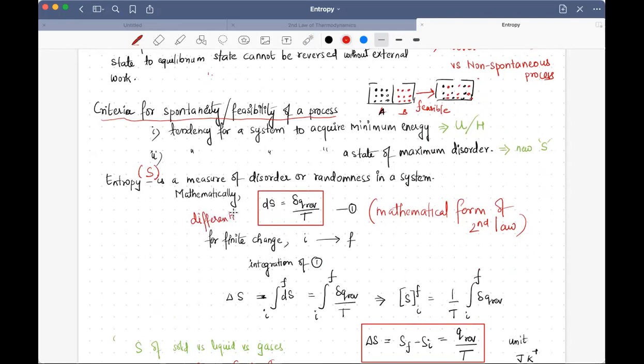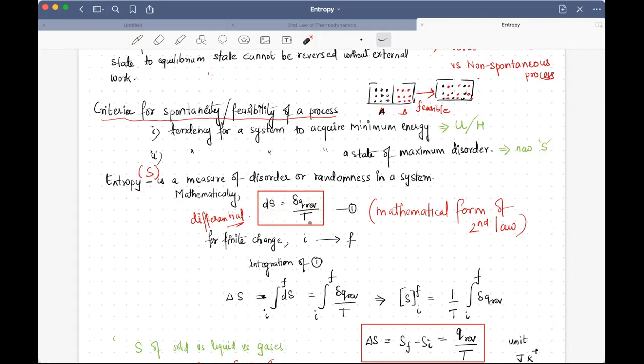We have no derivation for this expression in your course, so we are not doing it. You can see here the infinitesimal change in the entropy is related to heat and temperature in this particular format. One important point to note is that the heat used here is for a reversible process.